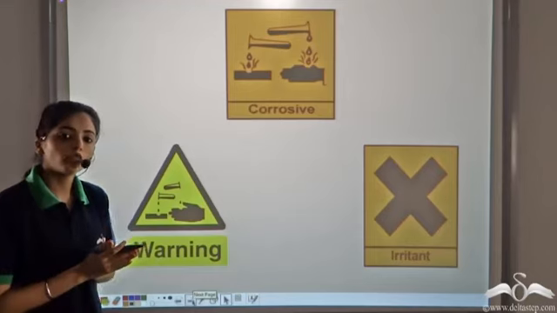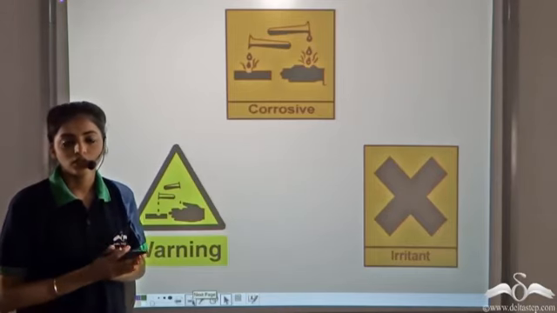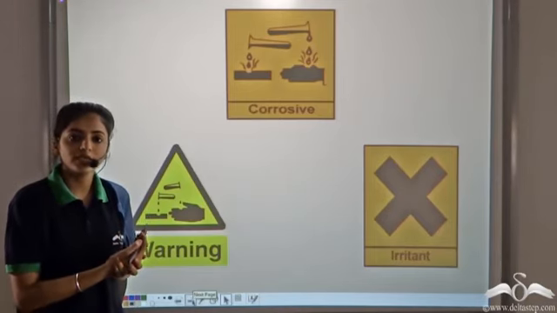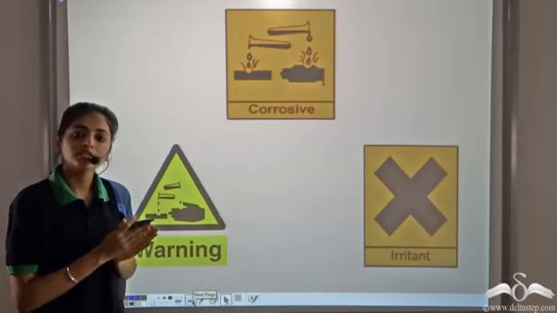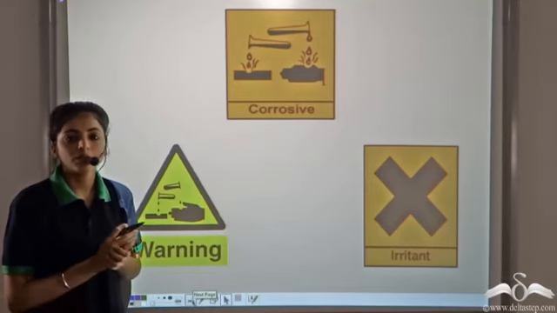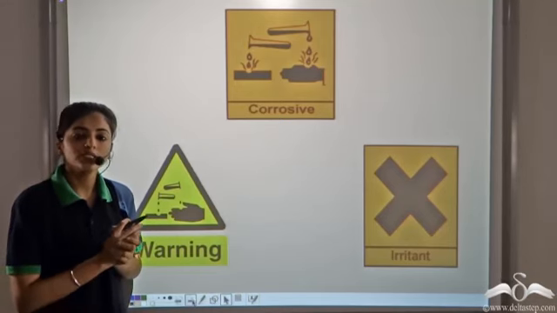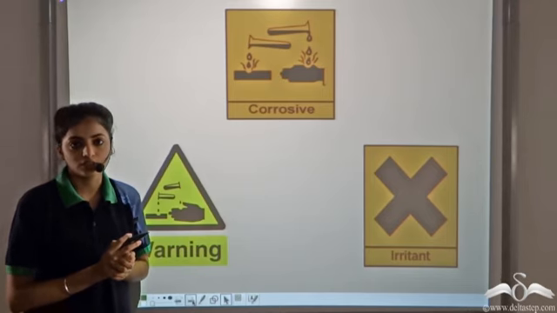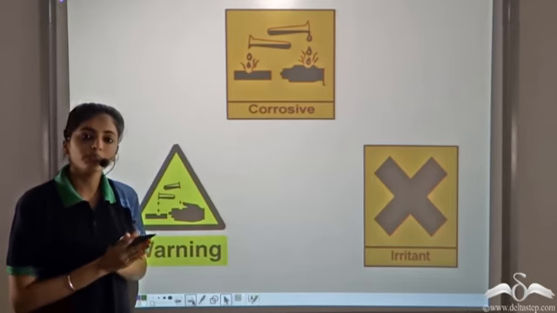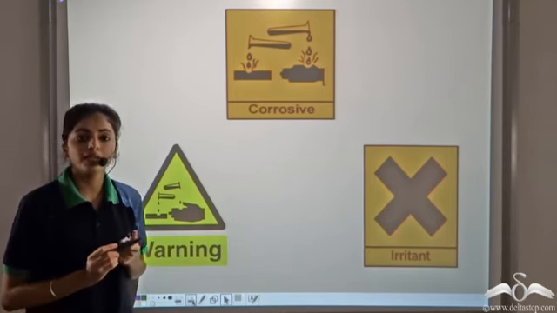Acids in their pure form are corrosive in nature. So all these food substances that we had seen, they contain acids plus some other substances. But when taken in pure form, these acids are corrosive in nature. And hence, while handling pure acids, one should be very careful.